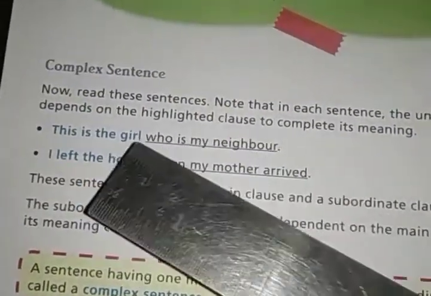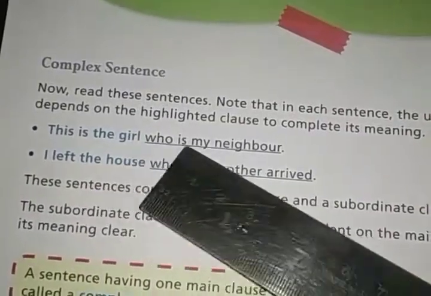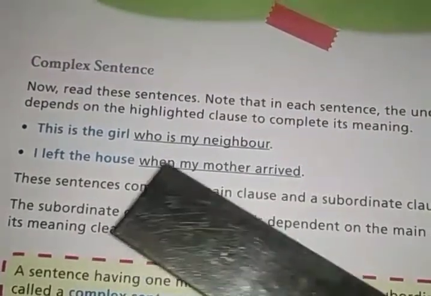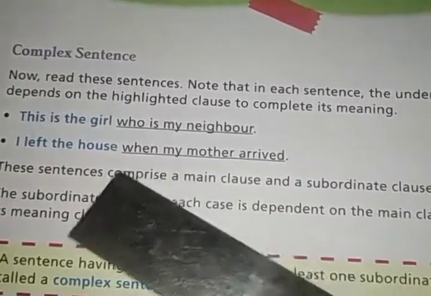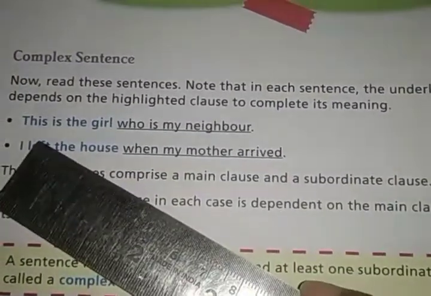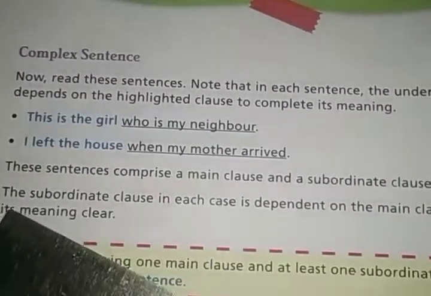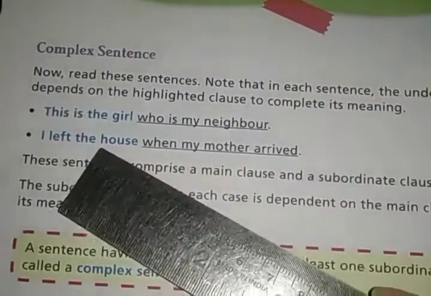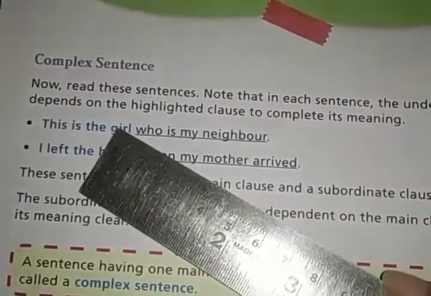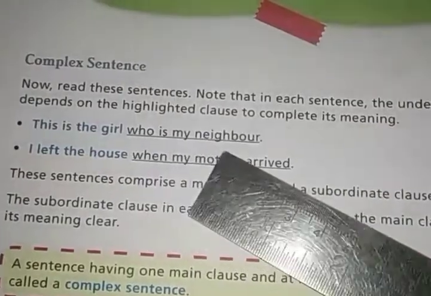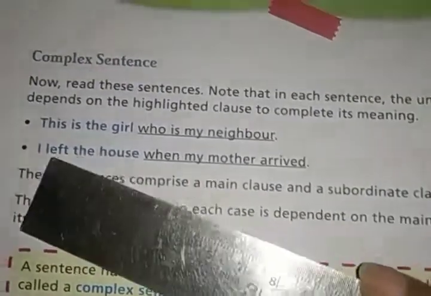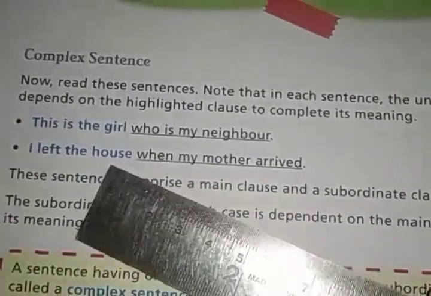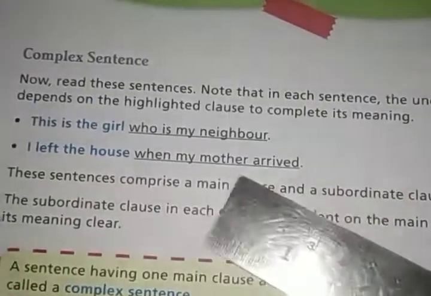So there are two clauses in the sentence and they have different names: the subordinate clause and the main clause. The main clause is "this is the girl," and "who is my neighbor" is the subordinate clause. The main clause is "I left the house" and the subordinate clause is "when my mother arrived."